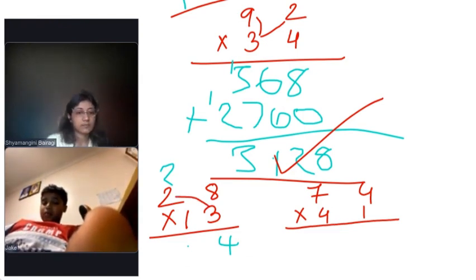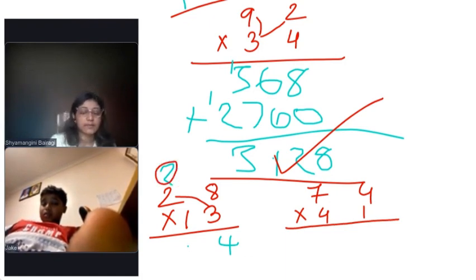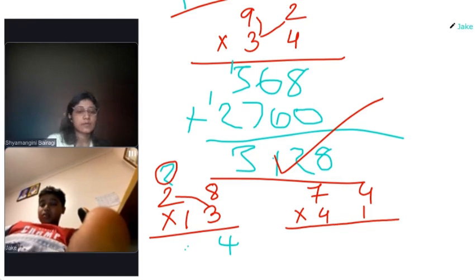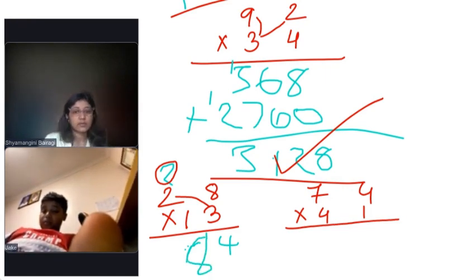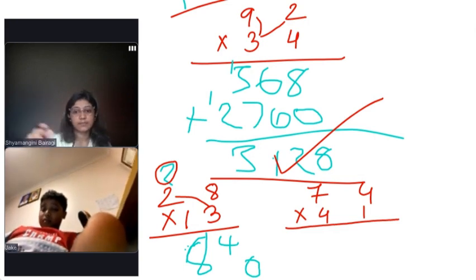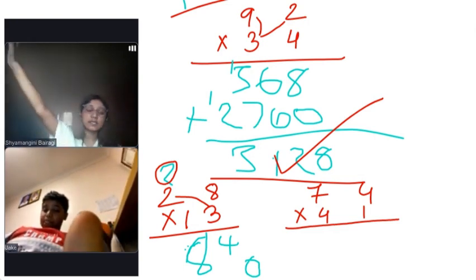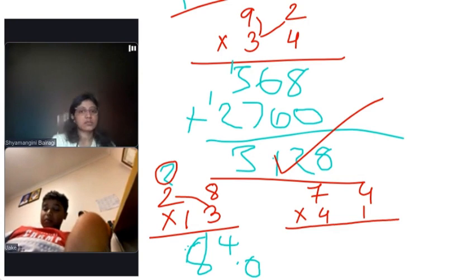And what about this one? 8, it would be added. So how much would it be? 84. Yes. Write the 8. Okay. Give enough space and write. Why is your 0 getting out of the margin?